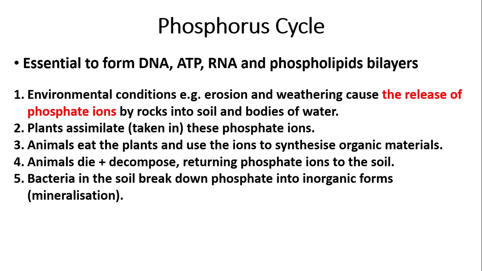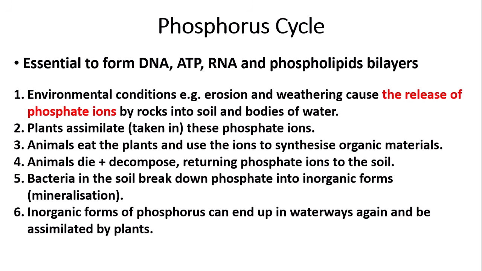Bacteria in the soil, so your saprobionts, break down the phosphate ions into inorganic forms of phosphate, which is called mineralization. Then these inorganic forms of phosphate or phosphorus can then end up in waterways again and be assimilated by plants. Inorganic phosphate ions can often end up in waterways through rainfall as it causes them to be washed into the waterways. So they can be reused again and again.